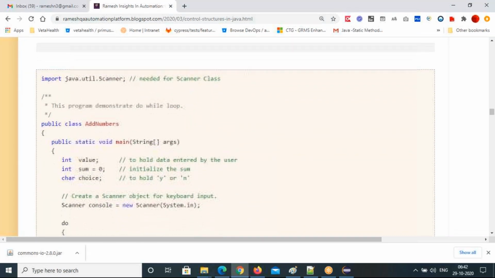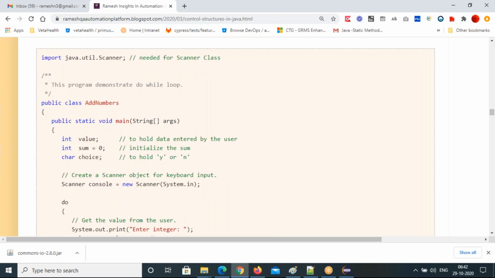Okay. So next, this is the real use case. You can assume that I want to add whatever value you are entering, and I want to sum all the numbers you are entering until my choice becomes yes or no. So if yes, one more time you will enter a number and add that number to the previous sum.